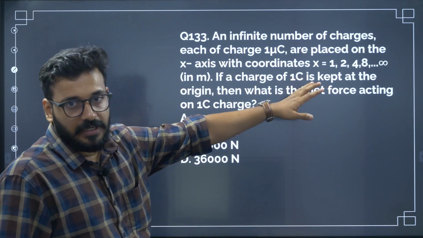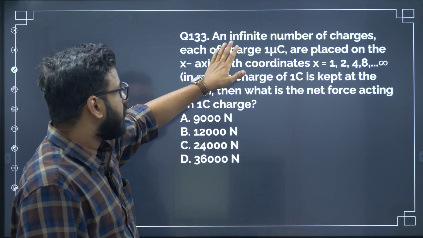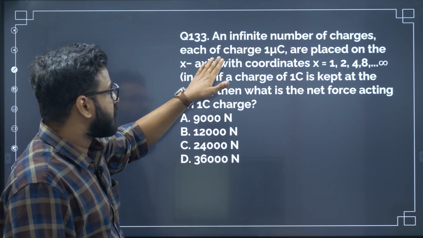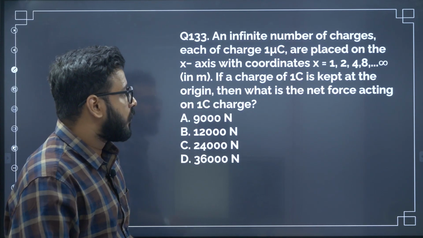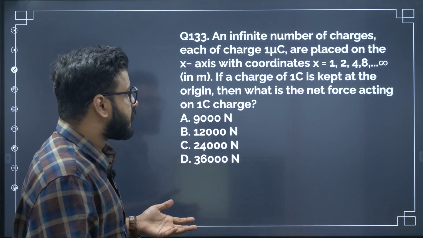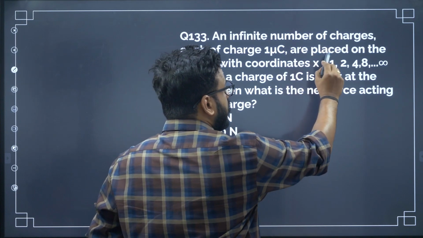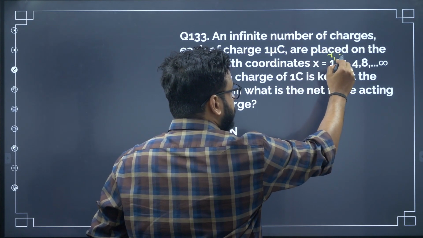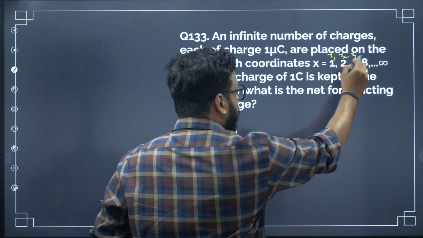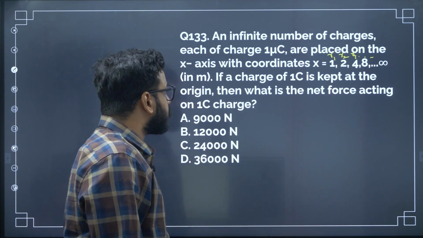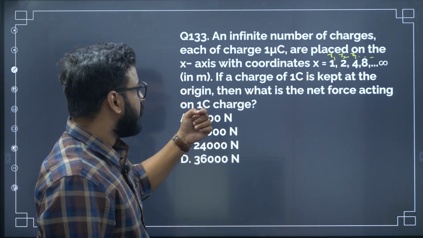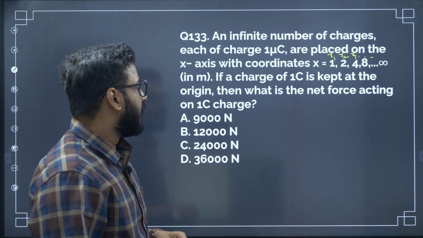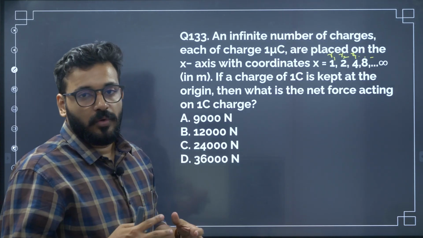Next, a similar kind of question from the same chapter. Infinite number of charges, each of charge 1 microcoulomb, are placed on the axis with the coordinates x equal to 1, 2, 4, 8. So these are different R values: R1, R2, R3, and it goes on. If a charge of 1 coulomb is kept at the origin, what is the net force on the 1 coulomb charge?